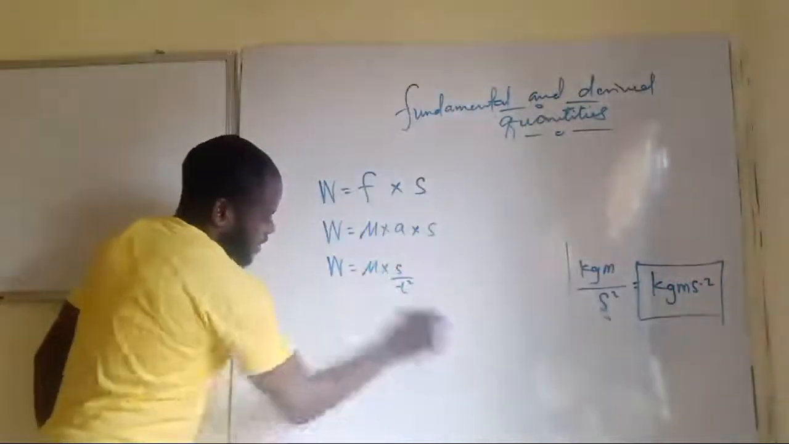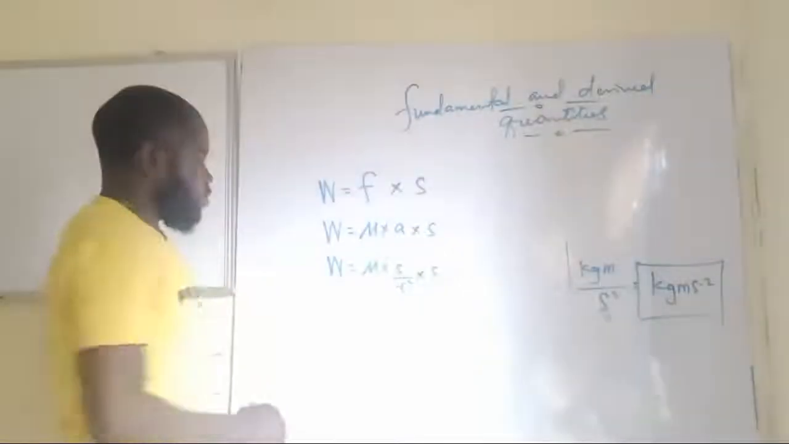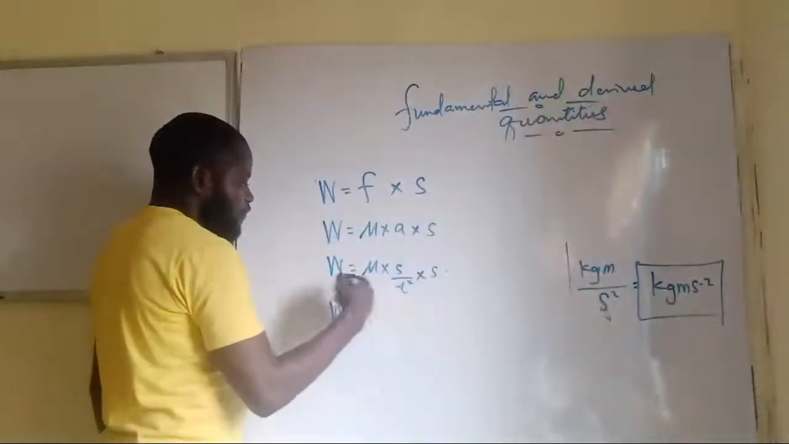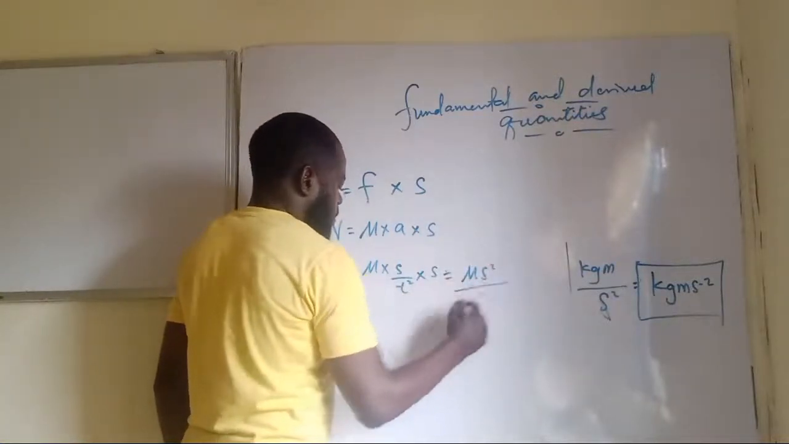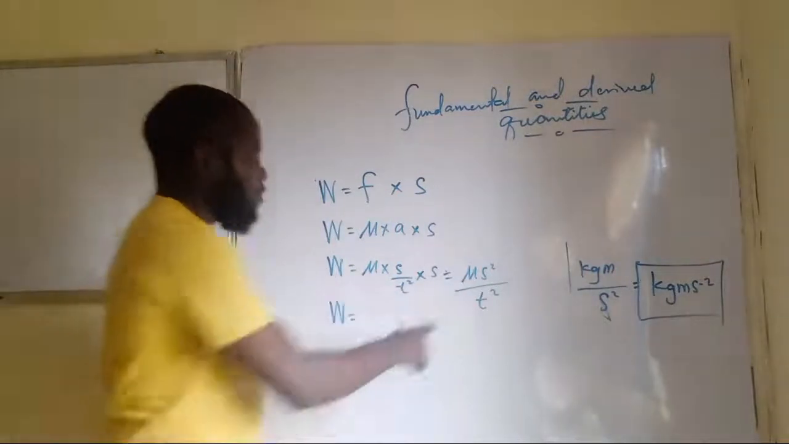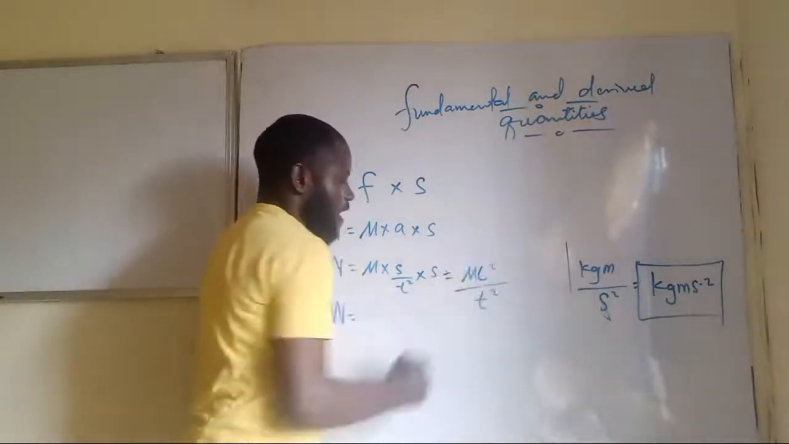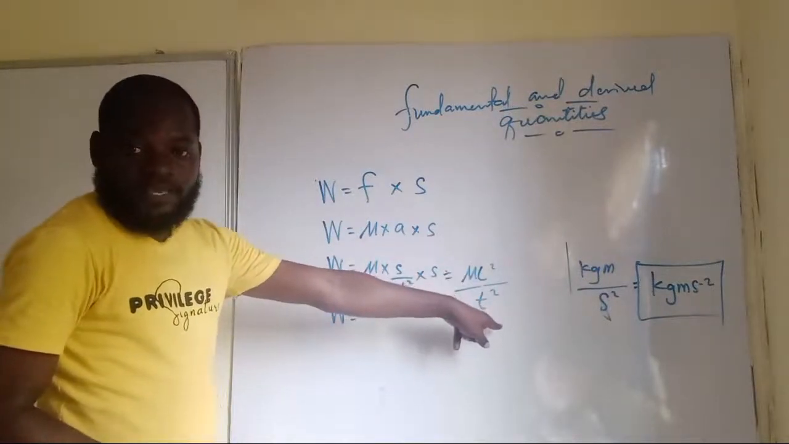So carry on, multiply by distance now. So work done is therefore equal to mass times distance squared all over T squared. So we now need to, okay, let me write this one as length squared. Yeah. M L squared all over T squared. Am I making sense now?